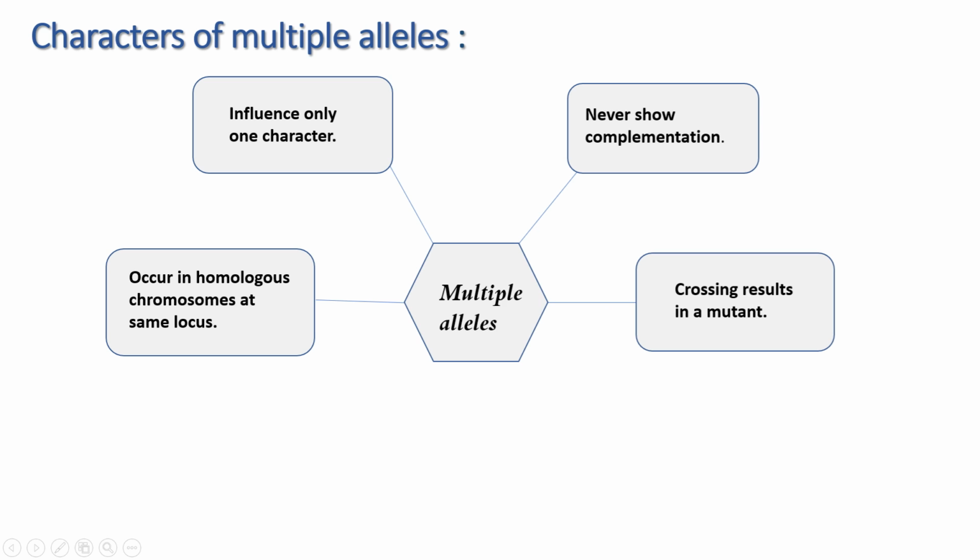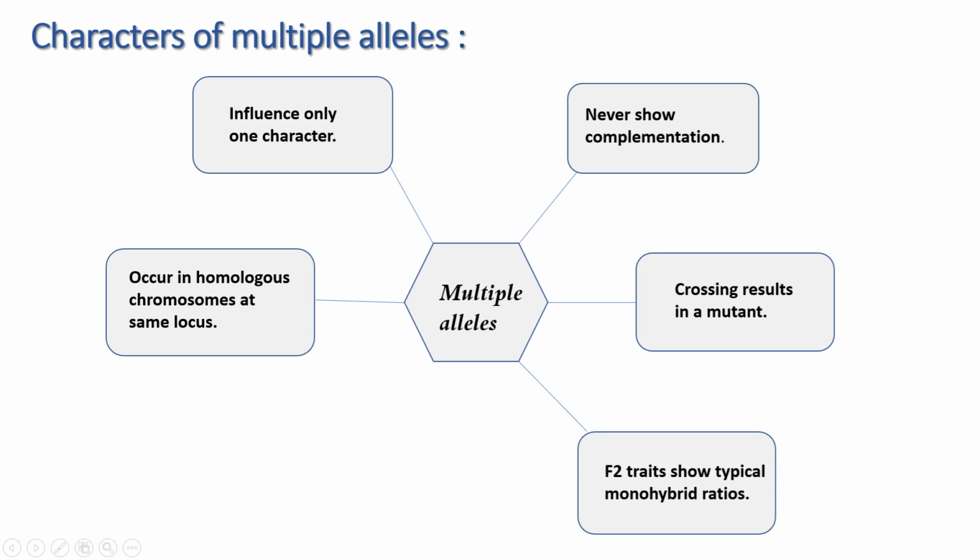And when we cross these genes which have multiple alleles in their structure, the resultant will not be the normal offspring, as I already told you, but a mutant. Why? Because it came from mutations. Okay. And for the F2 traits, when we cross this F1 again, the resultant will have monohybrid ratios. We'll discuss this in the next slide.